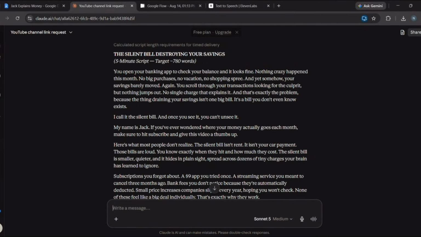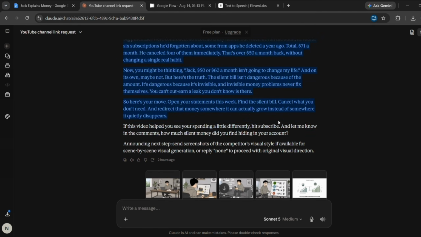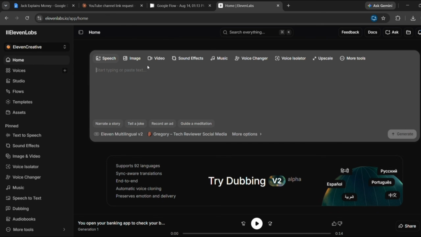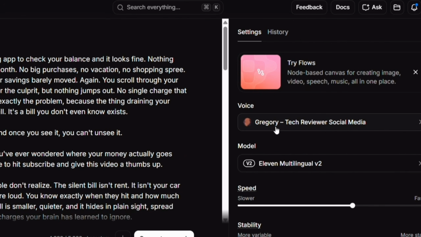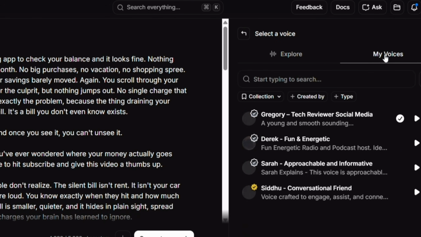Now we're going to generate the voiceover. First, go to Claude and copy the voiceover script, the same script we created at the beginning. Copy it like this. Then open the ElevenLabs website in your browser. Next, click on Text-to-Speech and paste your script here. Then click on Voice. Here, you can explore a wide range of voices and choose whichever one you like.